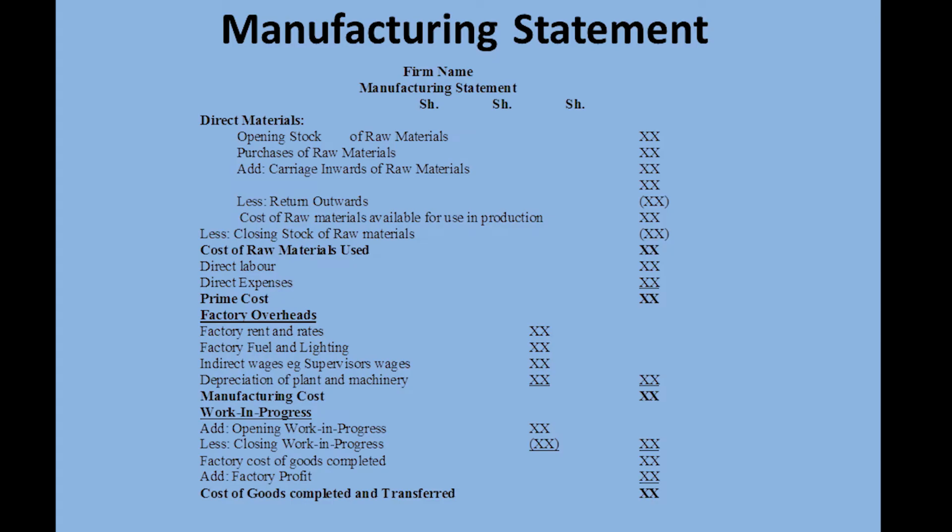It is not a must that every organization has a policy to include a factory profit, but if there is a factory profit, then it is computed as a percentage of the cost of completed goods to get the cost of goods completed and transferred. That is the first statement that we are going to prepare, the manufacturing statement.